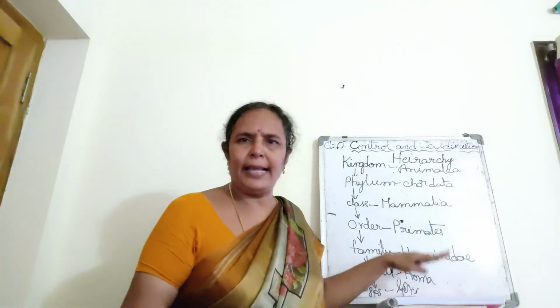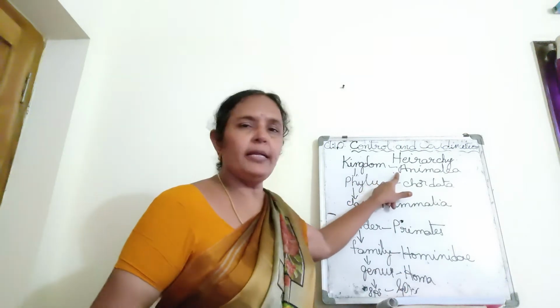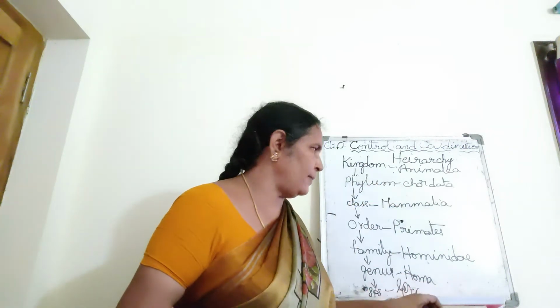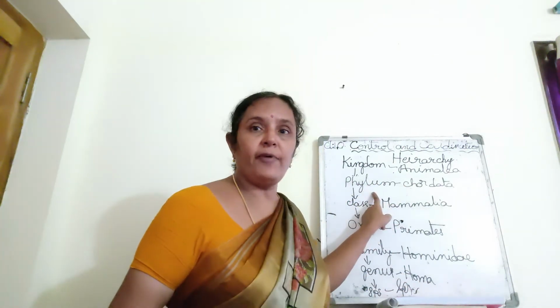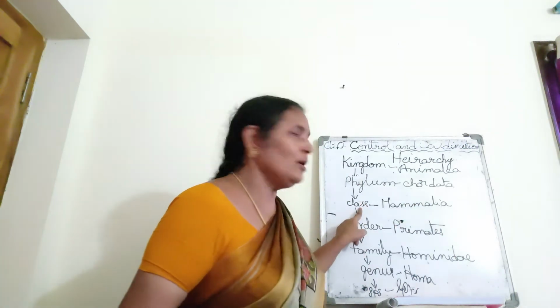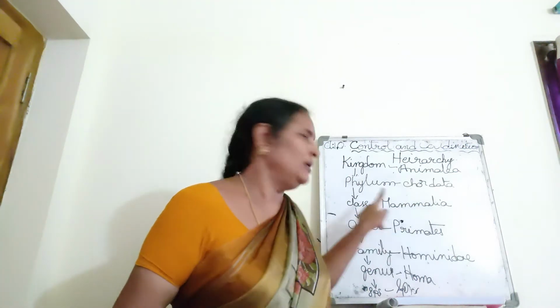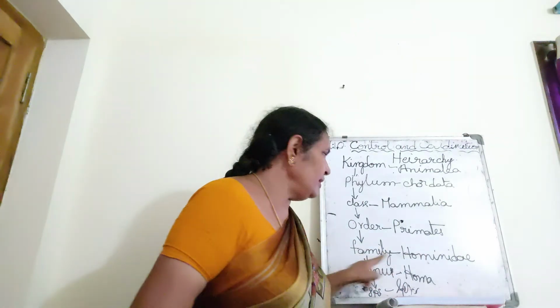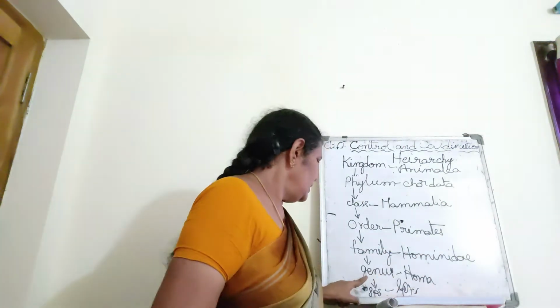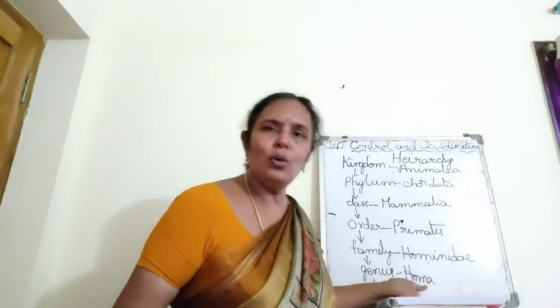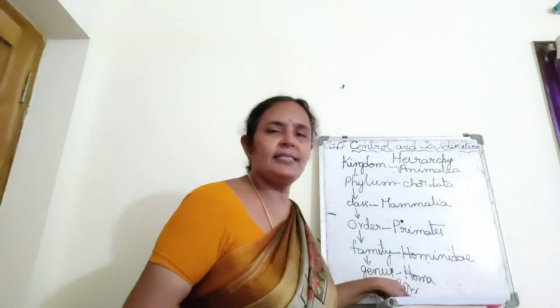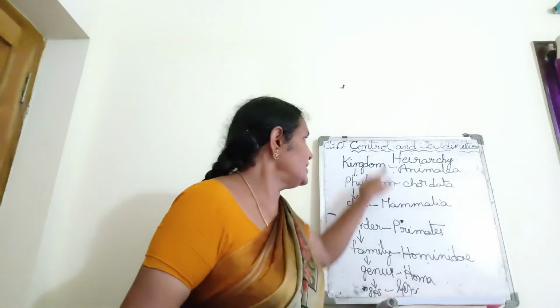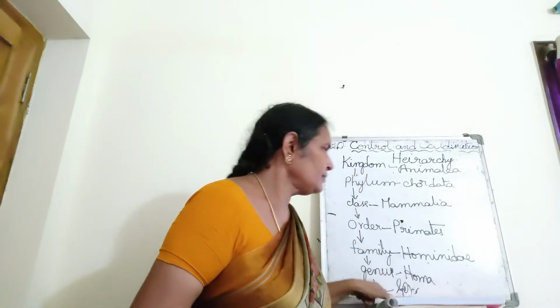What is the hierarchy of human beings? Kingdom: we belong to the kingdom Animalia, and we come under the phylum Chordata. We are included in the class Mammalia, and in the order Primates, and then family Hominidae, genus Homo, species Sapiens. This is the hierarchy.